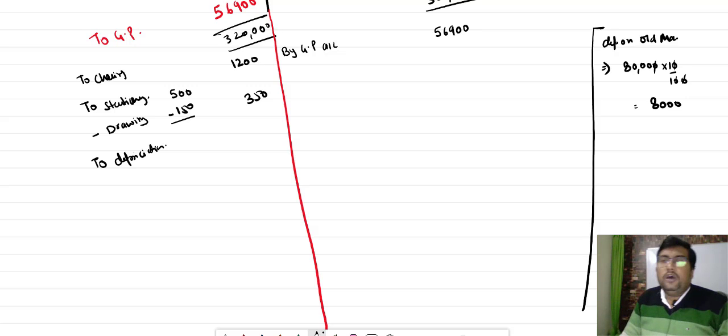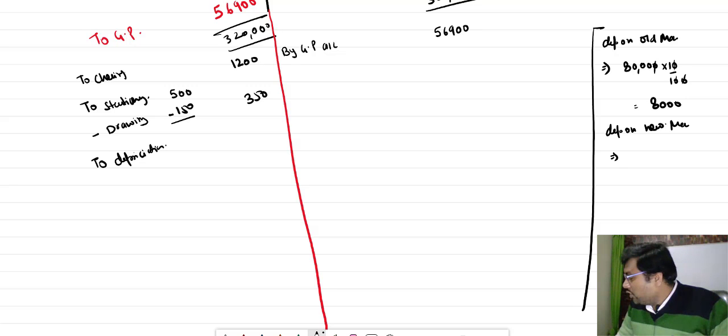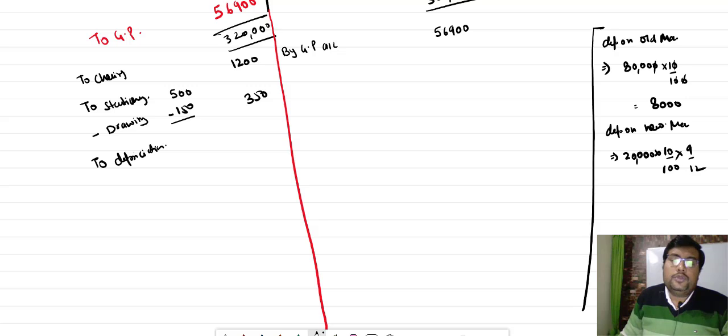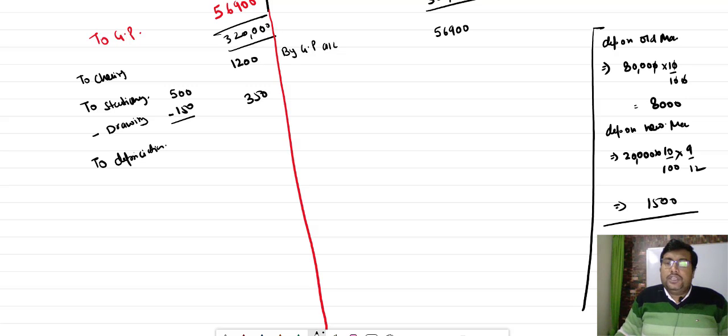And another plant and machinery of 20,000, depreciation on new machinery. So depreciation on the new machinery is 20,000 into 10 by 100, and it is for how many months? So you just count July, August, September, October, November, December, January, February, March, 9 months. 9 by 12. It will come to 1,500. It means total depreciation is 8,000 for old one, 1,500 for new one, total is 9,500.